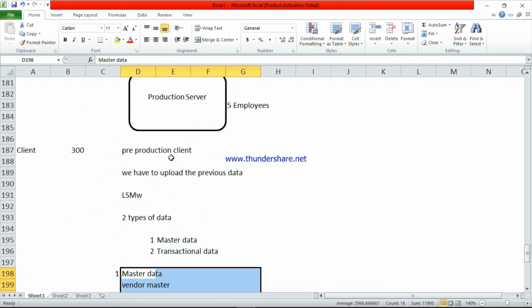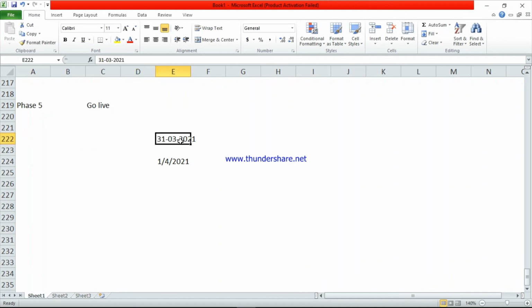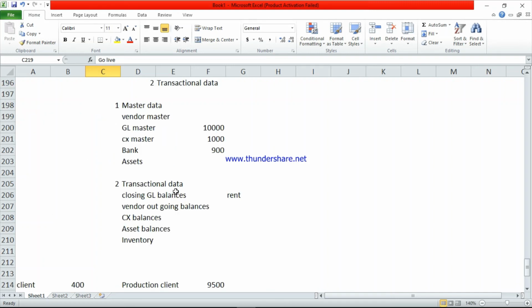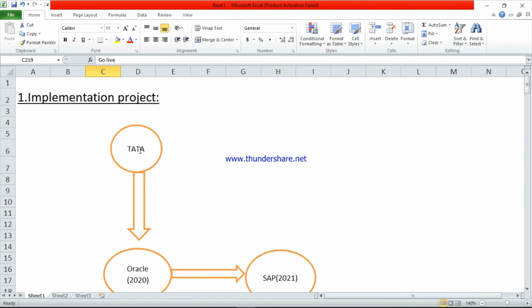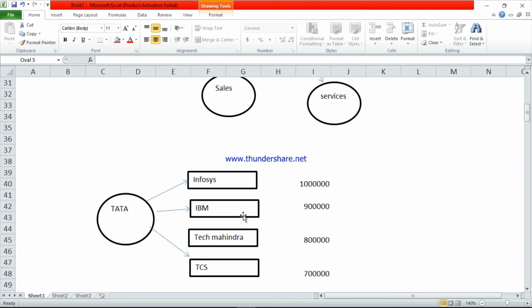Pre-production client means we have one tool, LSMW. Using this tool, till 31st March 2020 they will upload all the data. From 1/4/2020 onward the company will go for the go live. Go live means the end users will use the SAP systems. These end users are Tata. So from 1/4/2020 Tata will use the SAP.